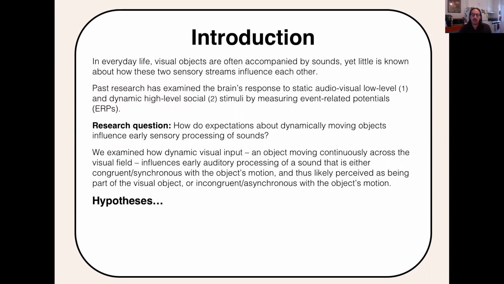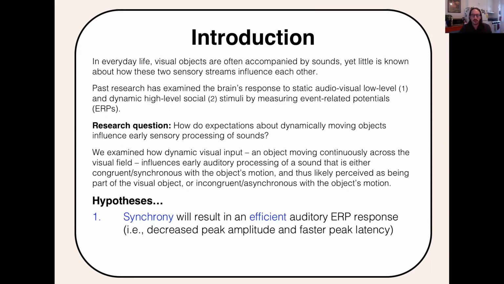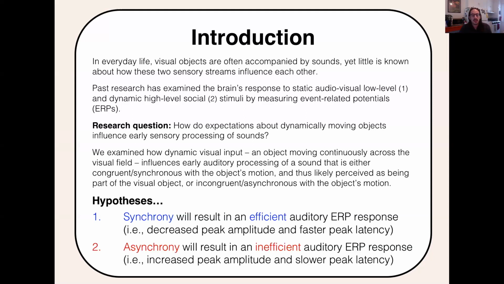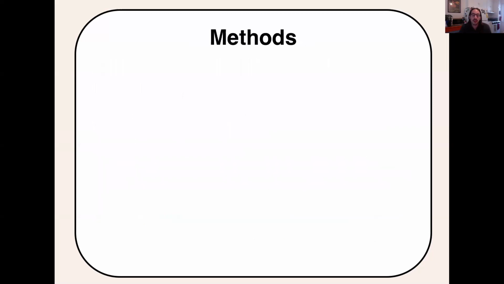With that in mind, we had two specific hypotheses. First, audiovisual temporal synchrony will result in an efficient auditory ERP response characterized by a decrease in peak amplitude and faster peak latency. Second, audiovisual temporal asynchrony will result in an inefficient auditory ERP response characterized by an increase in peak amplitude and slower peak latency.